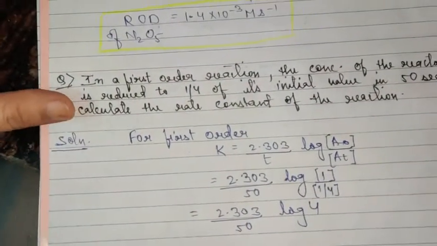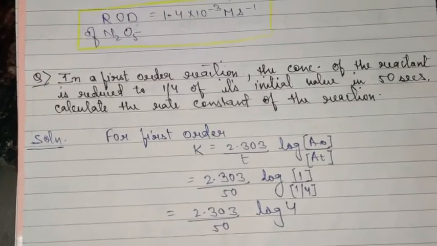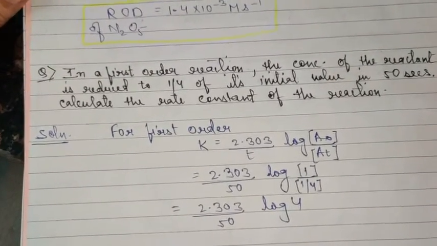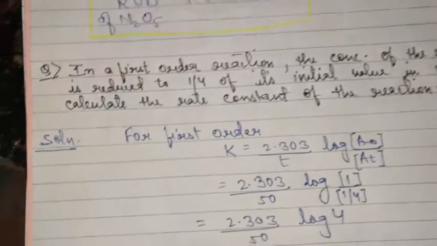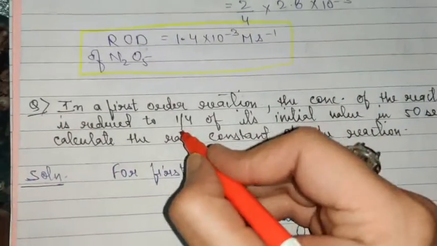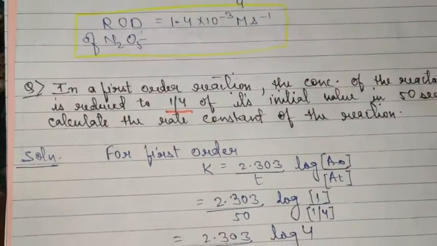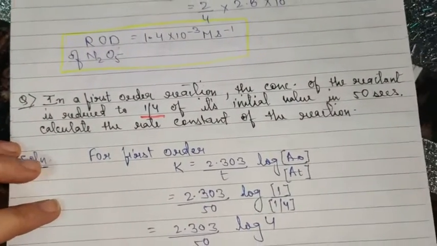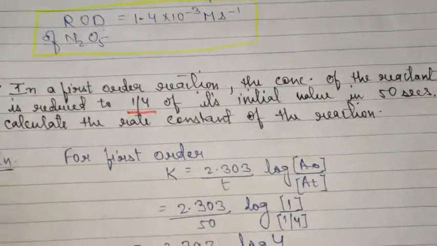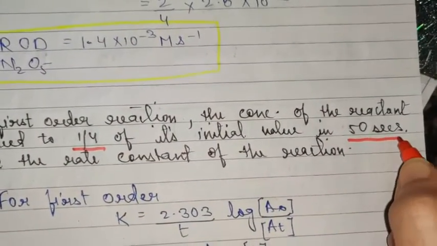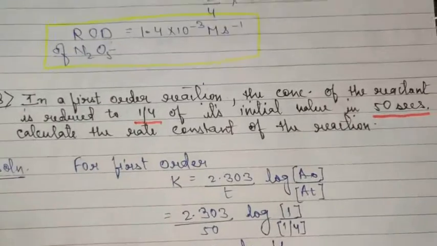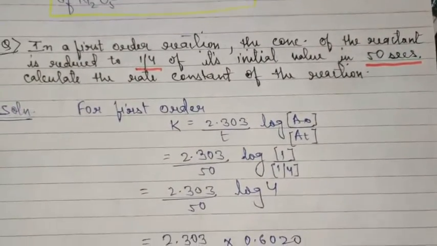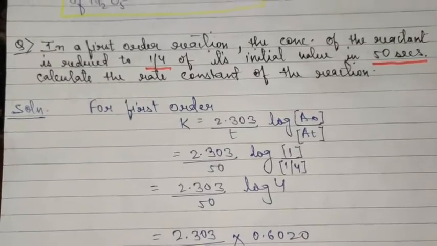Now this numerical is based on first order kinetics. The question says, in a first order reaction, the concentration of the reactant is reduced to 1/4 of its initial value. So the point to note here is it has come to 25% of its initial value in 50 seconds. So the time is also mentioned in the question. In 50 seconds, the value has reduced to 1/4 of its initial value. Calculate the rate constant of the reaction.